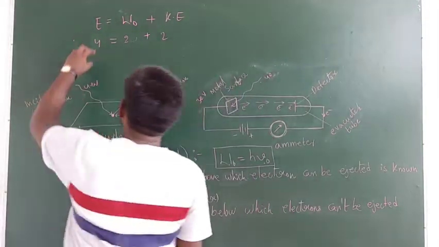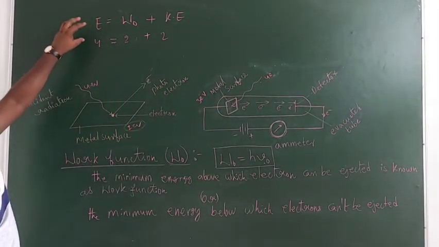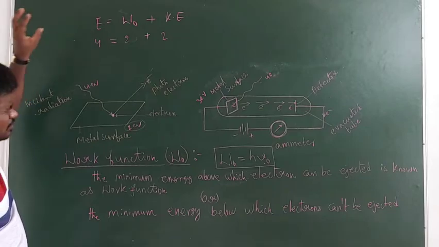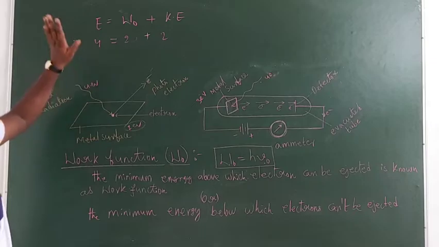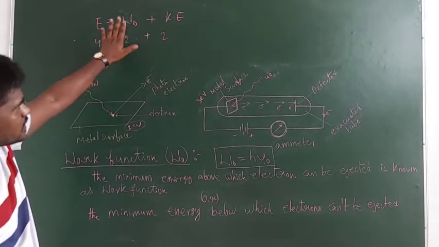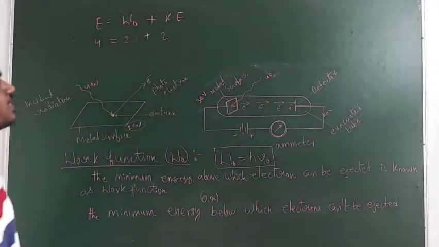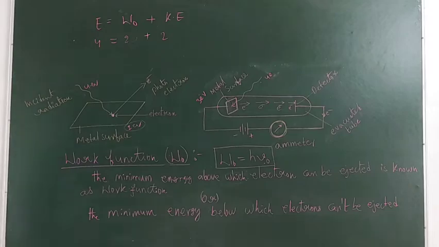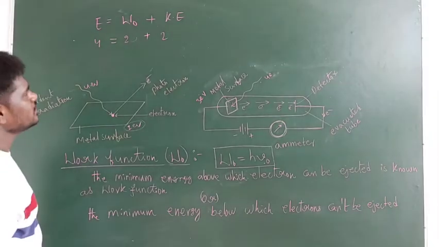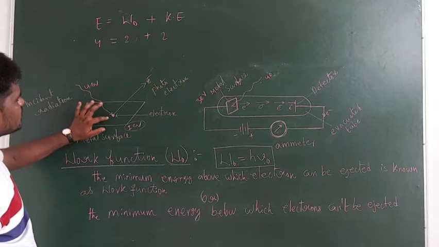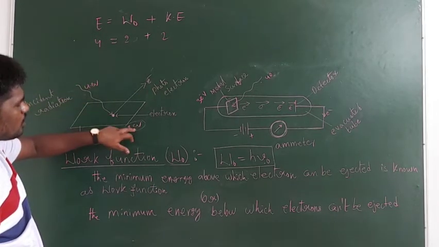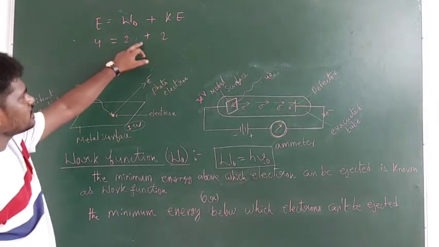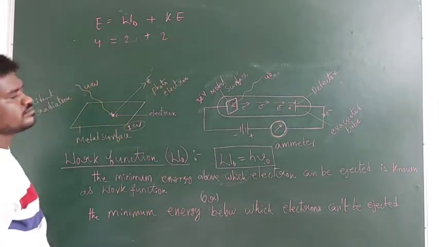So the energy possessed by the radiation incident over the metal surface is equal to the sum of the work function and kinetic energy. For example, this radiation has energy 4, which is equal to the work function plus the kinetic energy.